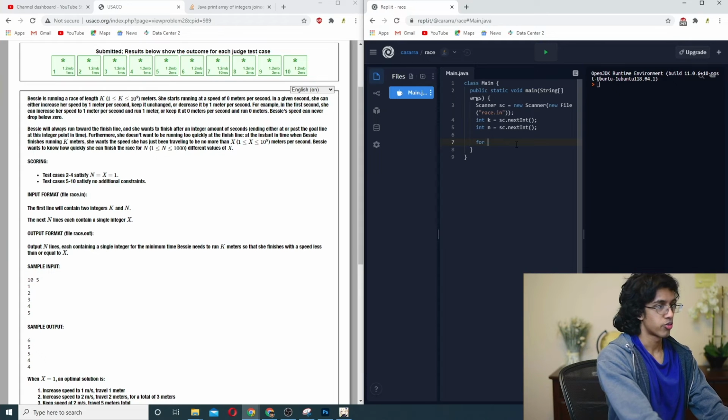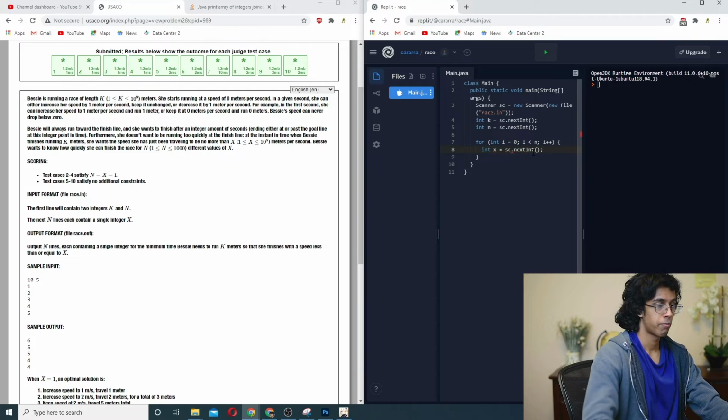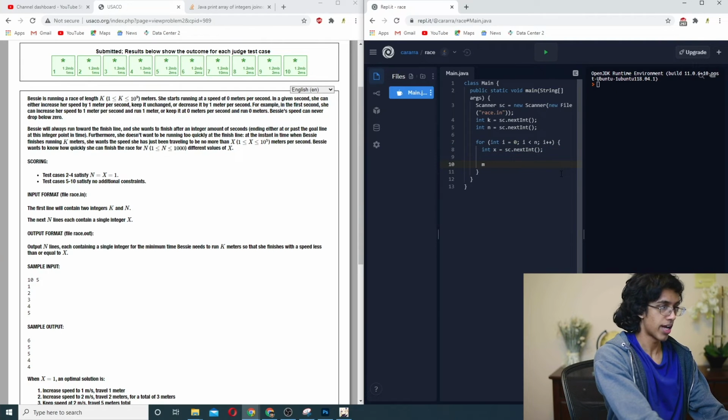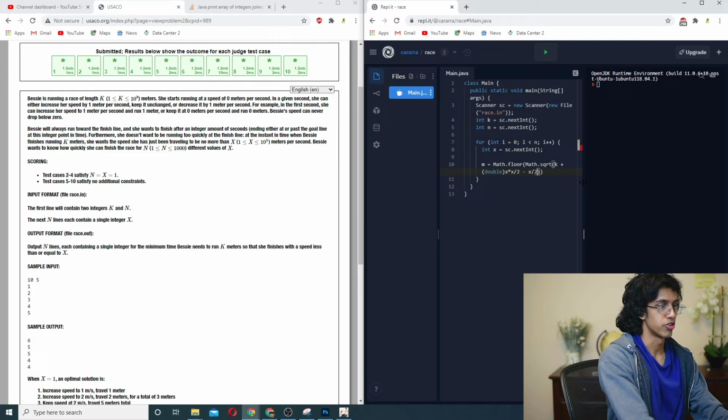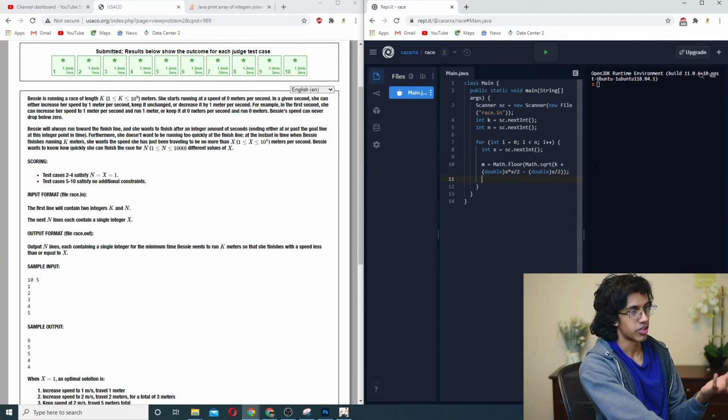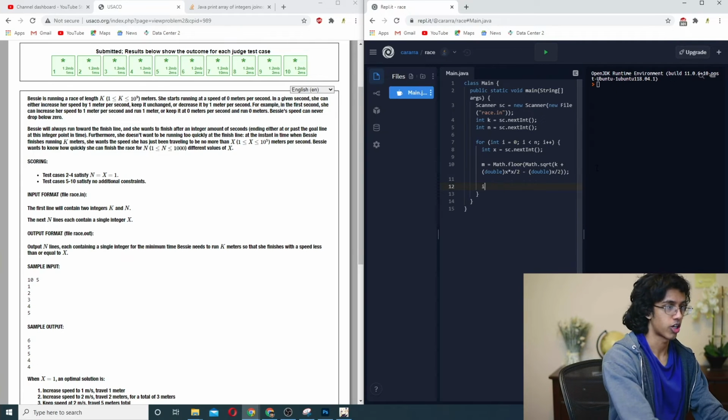Alright, so now we basically just go through each x, and we'll go int i equals 0, i less than n, i plus plus, and we say int x is equal to scanner.nextInt. And now we can just calculate our m is equal to math.floor of math.sqrt of k plus x times (x minus 1) over 2. Alright, so now we got our m, and we want to see how much is going to be left over. So our current length is going to be m squared, the formula we came up with.